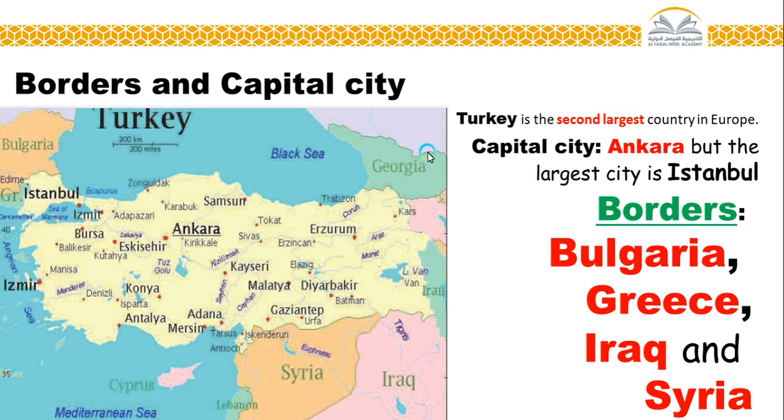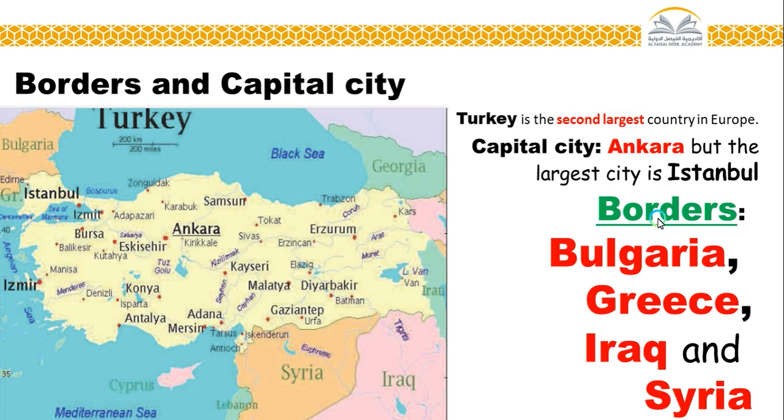Borders and capital city. Now, what are the things that border Turkey? Turkey is the second largest country in Europe. You can see that on the map. The capital city of Turkey is Ankara, but the largest city is Istanbul. Don't get it twisted. The largest city in Turkey is Istanbul, while the capital city is Ankara.